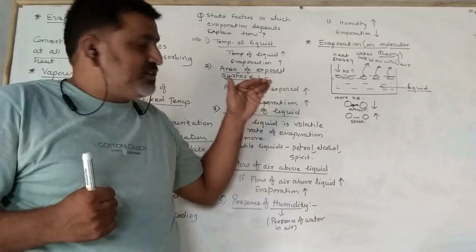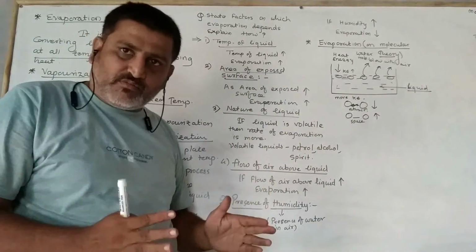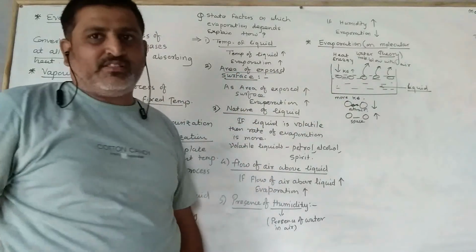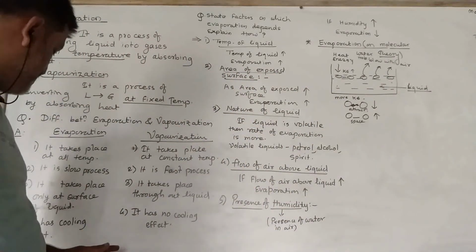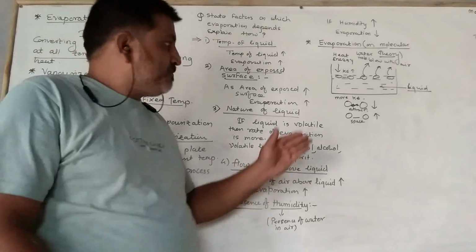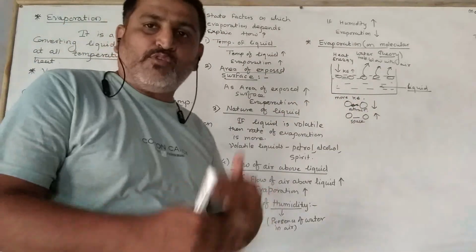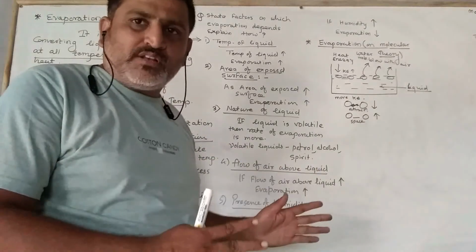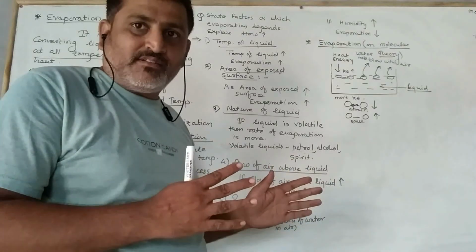This is a very slow process. It happens at all temperatures. Okay, and it is a surface phenomenon. That only I told you in the differences also. It is a surface phenomenon. So this kinetic theory tells us how the evaporation happens over here. This is a slow process, but here you can see that